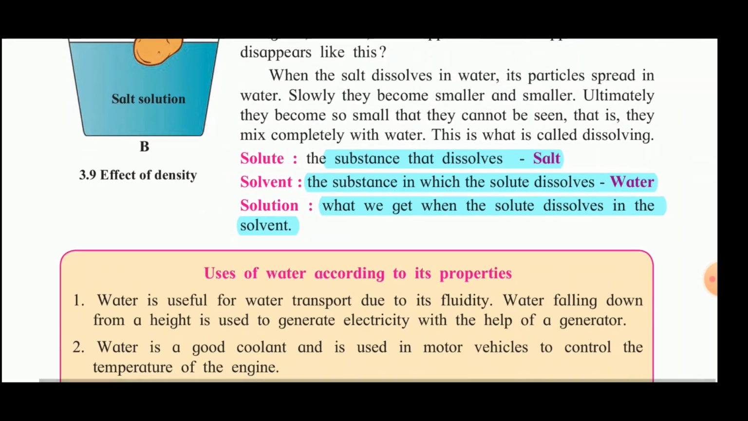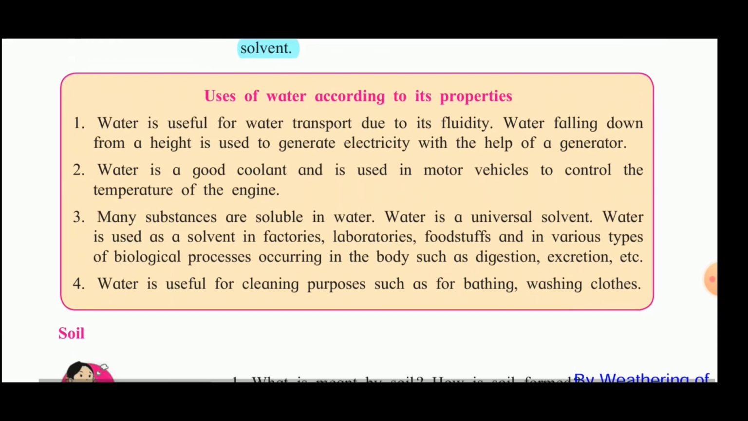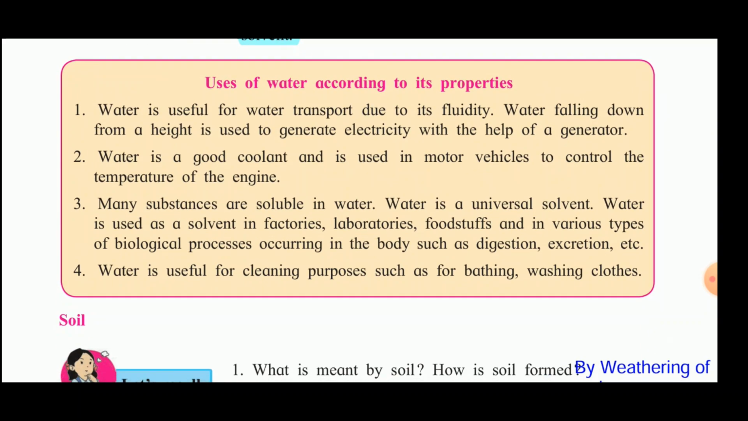Okay. So now next we will see the uses of water according to its property. Now here see, 4 uses of water are given. First is, water is useful for water transport due to its fluidity. Water falling down from a height is used to generate electricity with the help of a generator. Water is a good coolant and is used in motor vehicles to control the temperature of the engine.